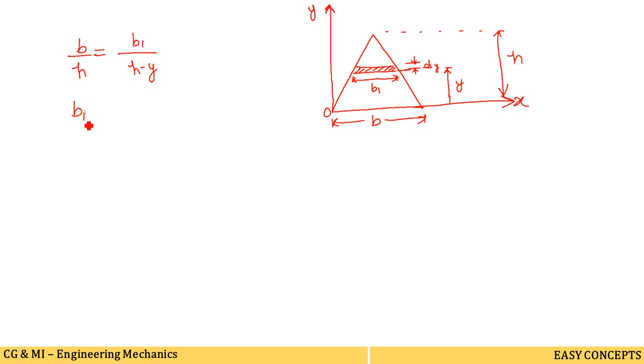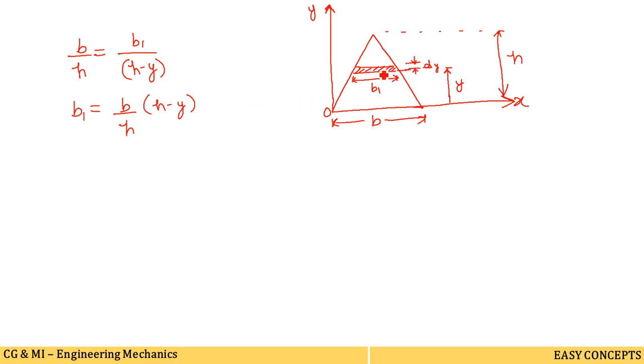Then we will get the b1 value, the width of the strip. b1 is equal to b divided by h, and forwarding this h minus y to this side, it is h minus y. Like this we have found the b1 value. After getting this b1 value we can find out the area of the elemental strip.